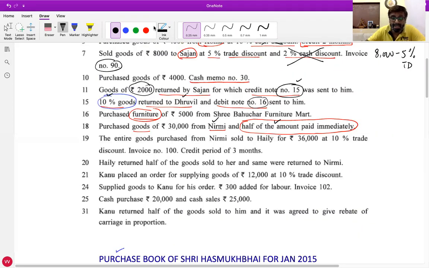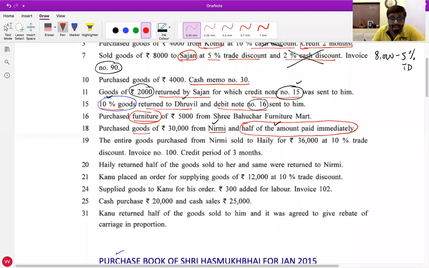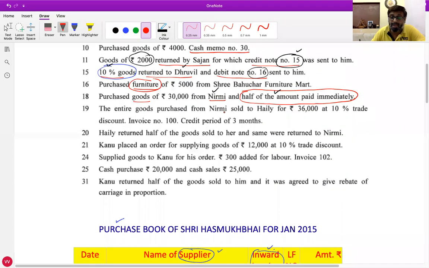Who will tell me the next transaction? The entire goods purchased from Nirmi were sold to Haley for 36,000 at 10% trade discount. Invoice number is 100 and credit period is 3 months.